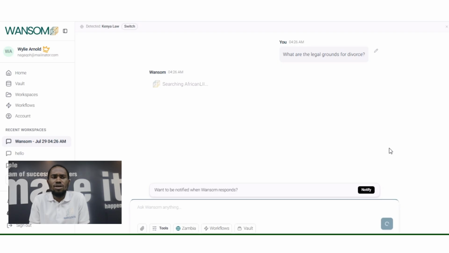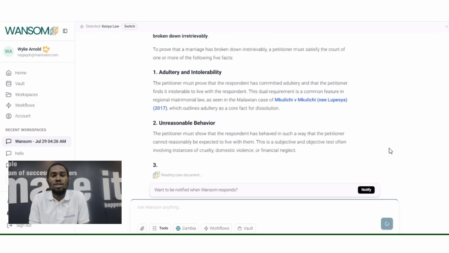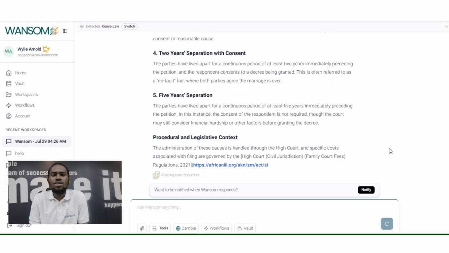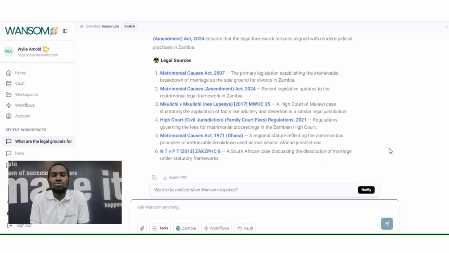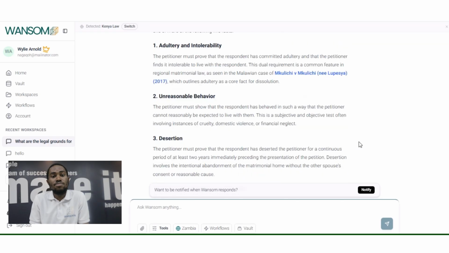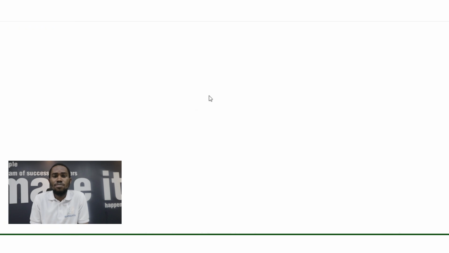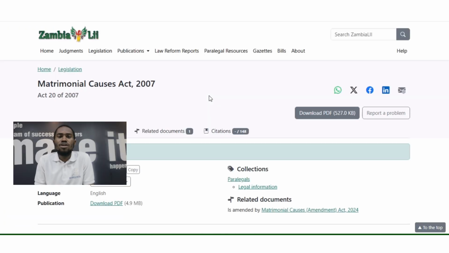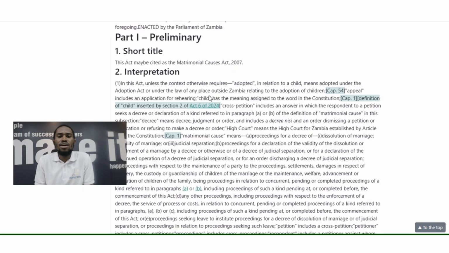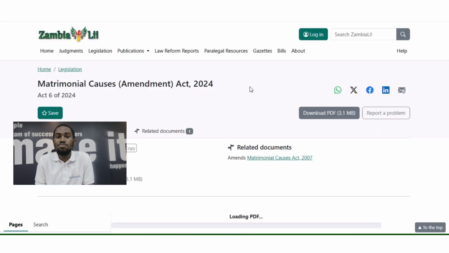When you ask that question, you will receive the response from Wansom AI with clickable links, so that you can check if the response is grounded. The clickable links will direct you to the main source of legal information in your country. It can be a Lii platform. Maybe for Kenya you have Kenya Law, for Malawi you have Malawi Lii, and such kind of platforms, so that you make sure the response is grounded.